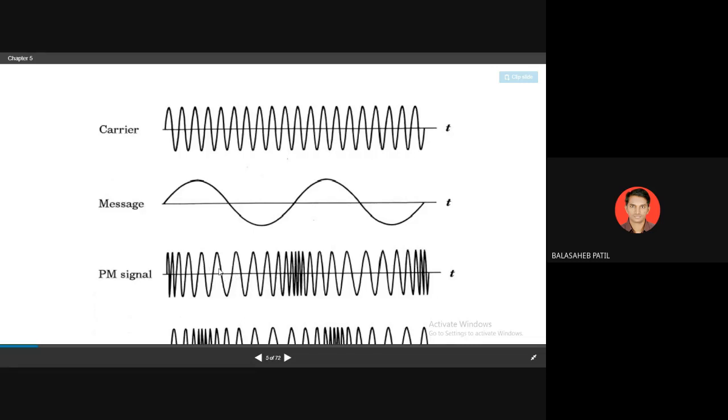So you are getting the reverse diagram of the frequency modulation, which is called what? Phase modulation. Now the second important point that I am going to tell you: even though there is a change in phase, indirectly there is a change in the frequency. Is it right? That's why this PM method is called the indirect method of frequency modulation generation.